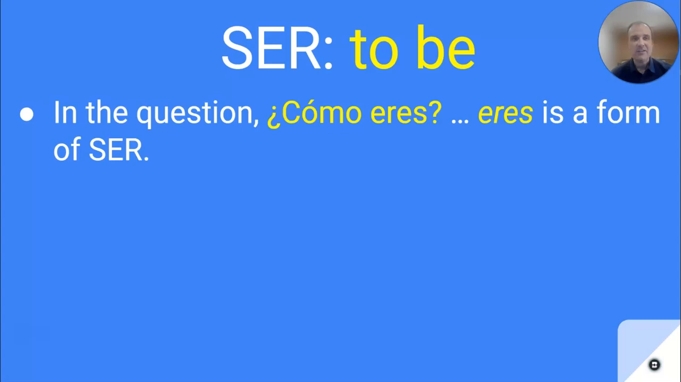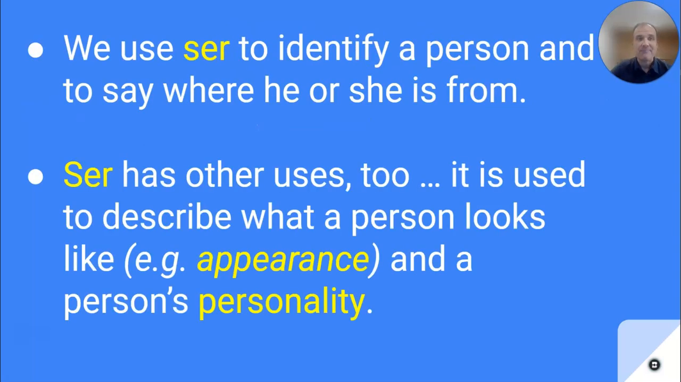Now you can notice here in the question "Cómo eres," eres is a form of the verb ser. We saw that a second ago. All right, we learned earlier in the course how to say ¿De dónde eres? Where are you from? Soy de Indiana, somos de Fort Wayne. Well, by changing it to ¿Cómo eres? Again, we're asking what somebody is like. All right, we use ser to identify a person and to say where he or she is from. We practice that quite a bit. Soy de Indiana, somos de Fort Wayne. Well, ser has other uses too. It's also used to describe what a person looks like, such as their appearance, and a person's personality. So we can also use ser in these ways.